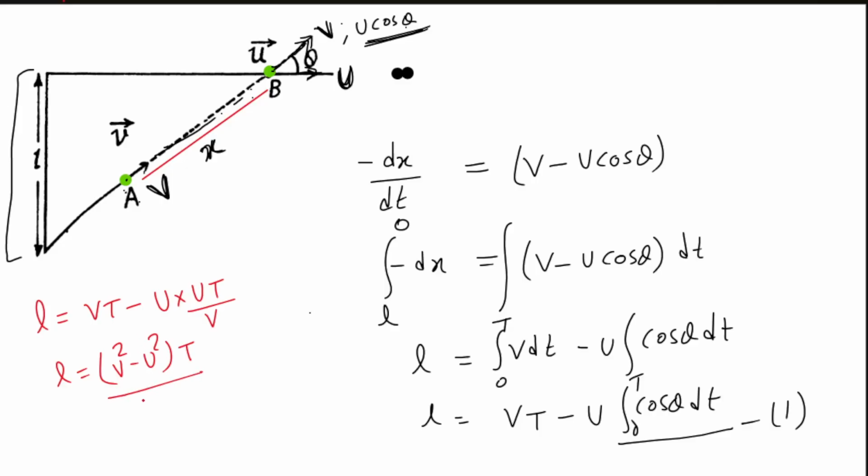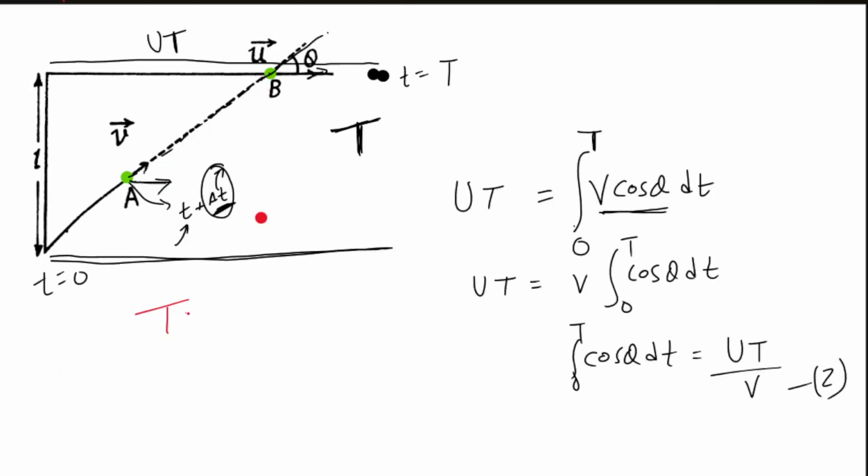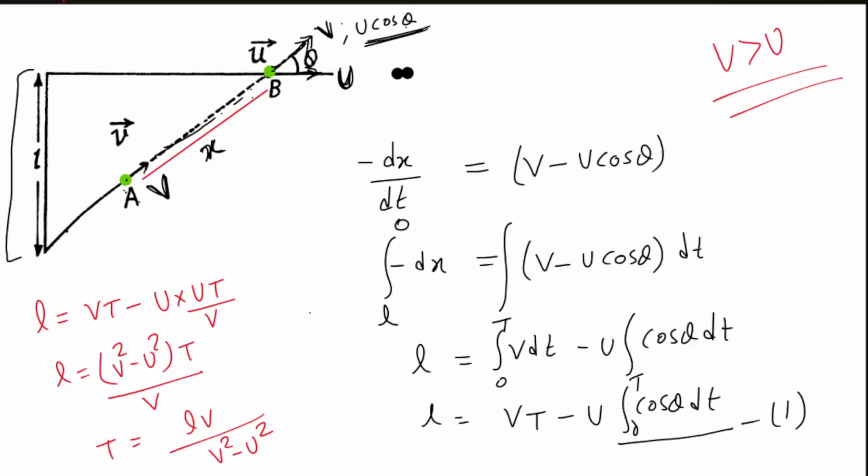Divided by this is V, right? So T equal to how much? LV by V square minus U square. अब देखो why it was given that V is greater than U, अभी इसको आप अप्रिसिएट कर सकते हो, क्योंकि हमारा टाइम क्या आया है? हमारा टाइम आया